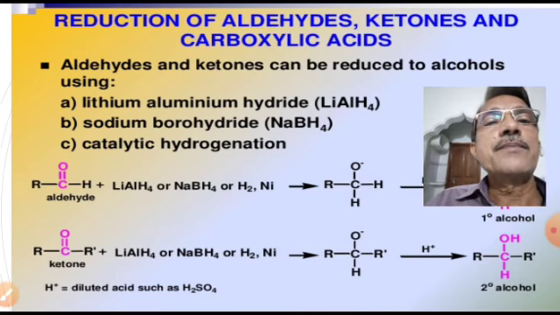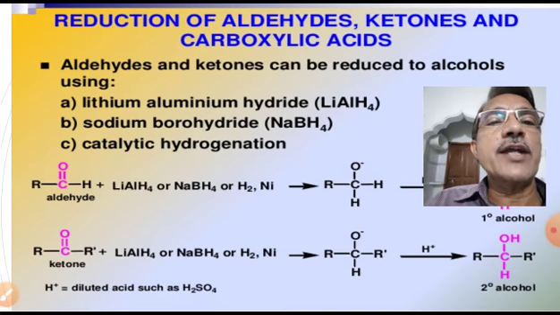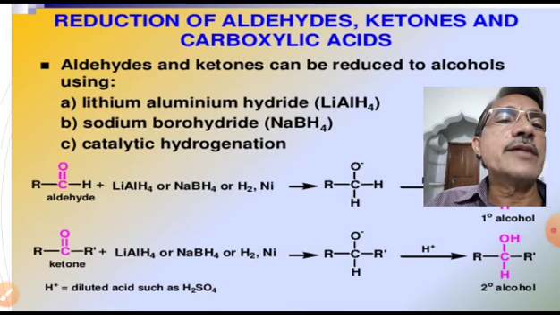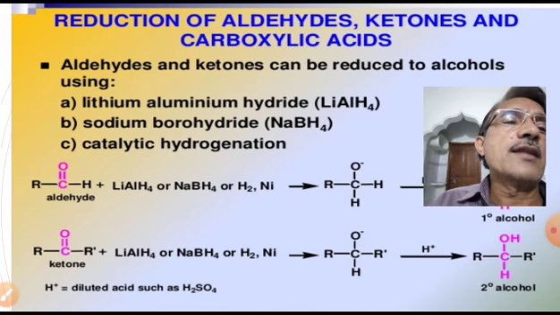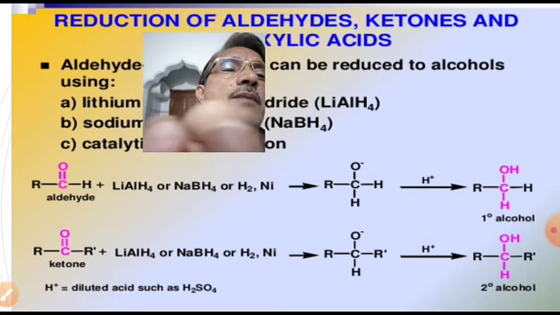Let us see the process of reduction of aldehydes. RCHO is an aldehyde. This RCHO on treating with LiAlH4, that is lithium aluminum hydride, or NaBH4, that is sodium borohydride, or H2, Ni, catalytic hydrogenation in the presence of nickel, gives a primary alcohol.